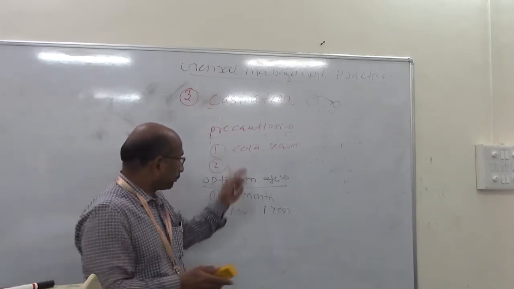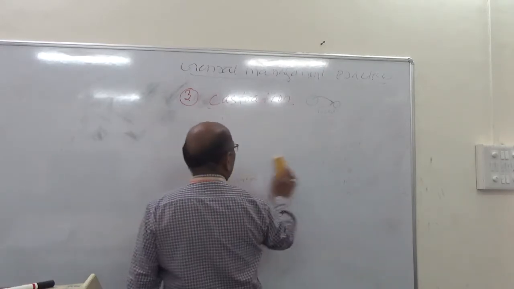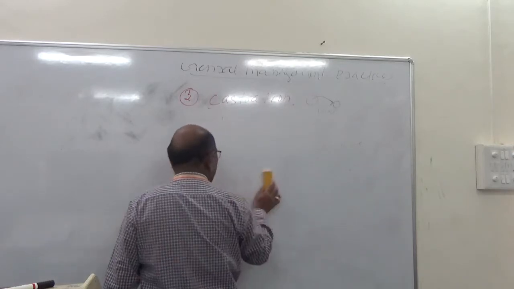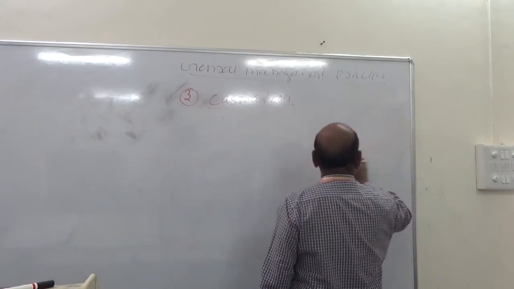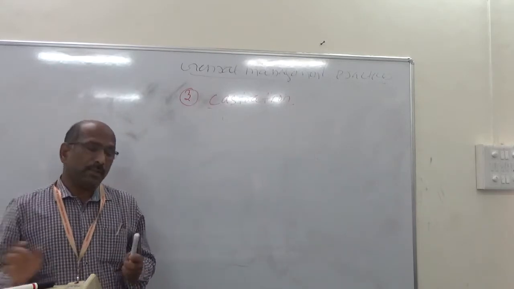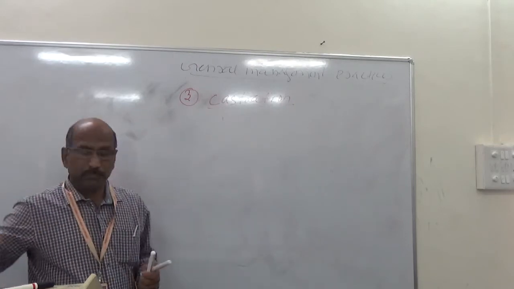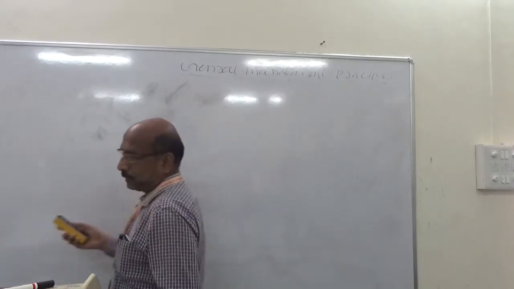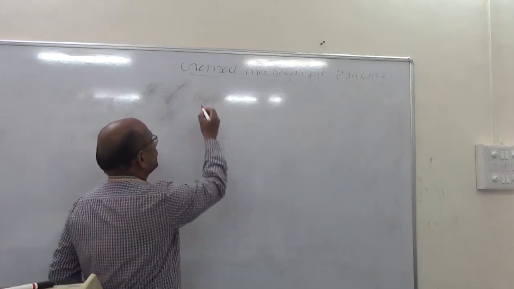So we have covered the definition of castration, the advantages, the precautions to be taken, and the optimum age for castration. Now the methods of castration.